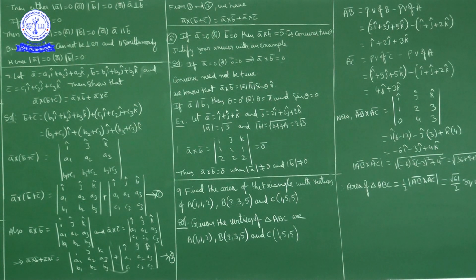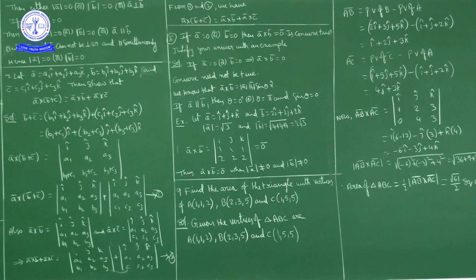Now A bar cross B bar is 0 if either magnitude of A bar is 0, magnitude of B bar is 0, or sin theta is 0. Sin theta is 0 when theta equals 0 or theta is pi. Sin 0 is 0, and sin pi is also 0. Theta, the angle between A bar and B bar, is 0 when A bar and B bar are parallel to each other in the same direction.